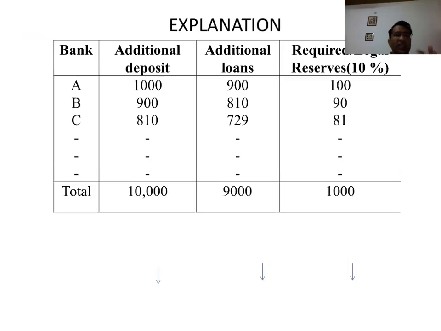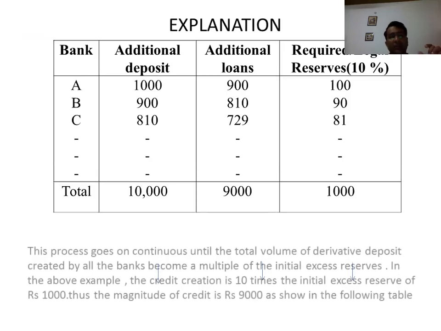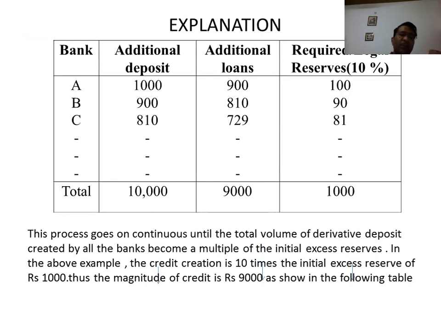Now we can explain this with the help of one example. First, we take a bank ABC, and the customers, in the process cycle. The primary deposit is 1,000. Then the bank will provide a loan to the customer of 900 rupees, and the required legal reserve ratio is 10%. 100 rupees it will keep in the bank and the remaining it will provide as loan.